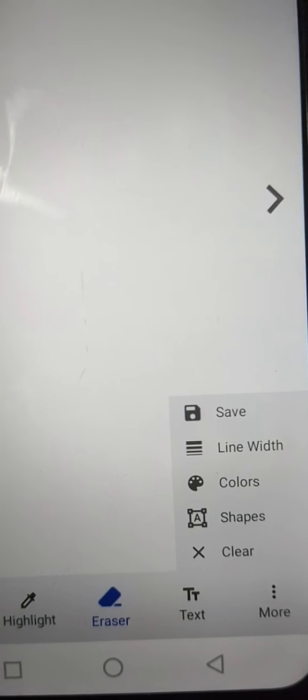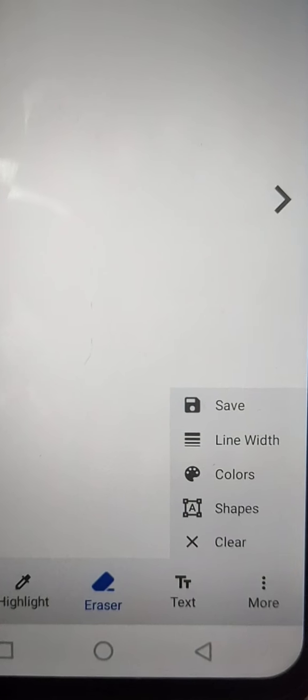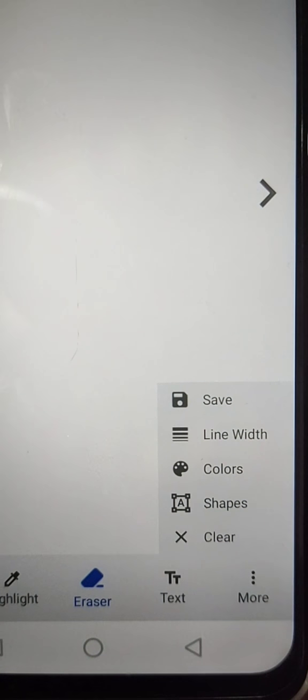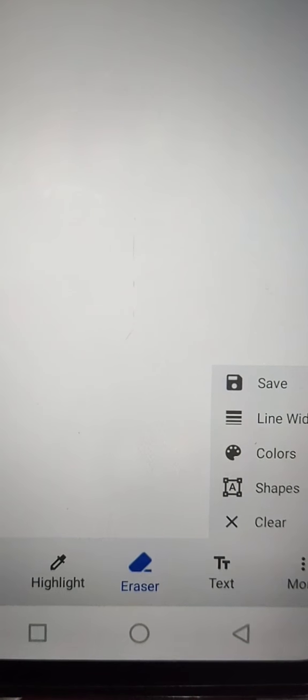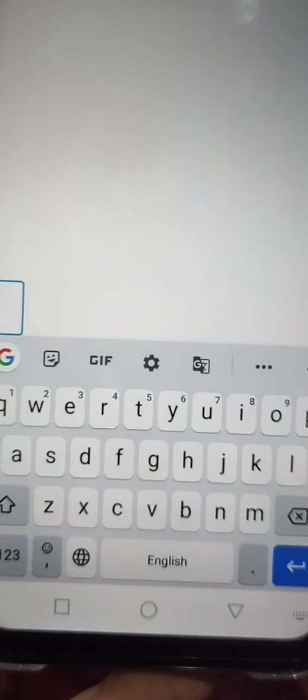Here are more options. In the more options we can see save, line width, colors and shapes. By clicking colors you can select the color for the pen. If I select red, it will write in red color. You can also add text by using the text option.